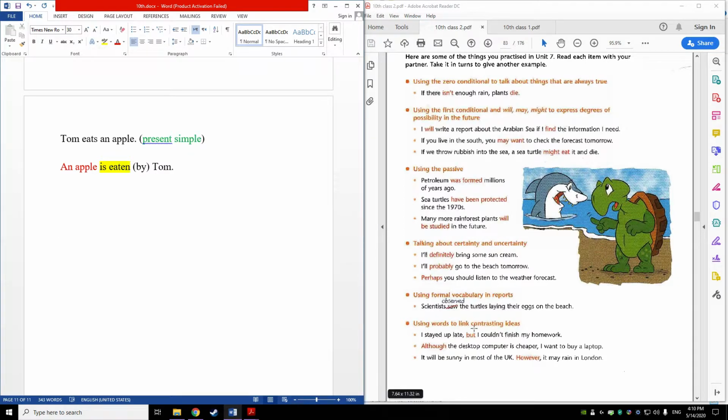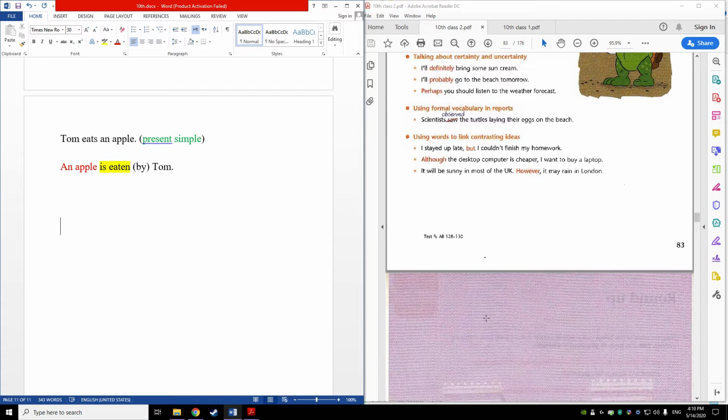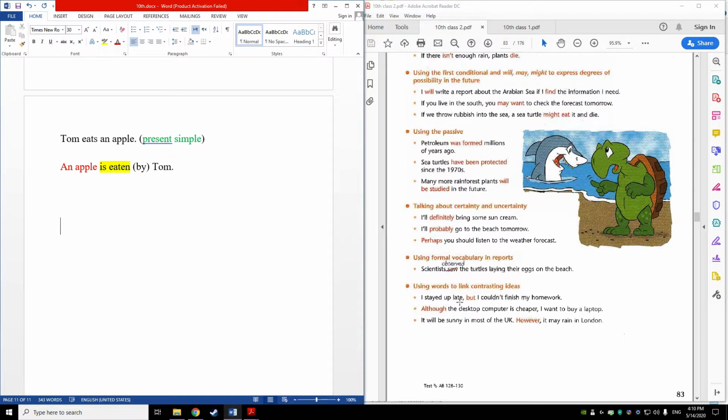And now, last but not least, we have using words to link contrasting ideas, that I started this lesson with: but, although and however. We use them to introduce contrasting ideas. I stayed up late, but I couldn't finish my homework. Although the desktop computer is cheaper, I want to buy a laptop. It will be sunny in most of the UK, however, it may rain in London.